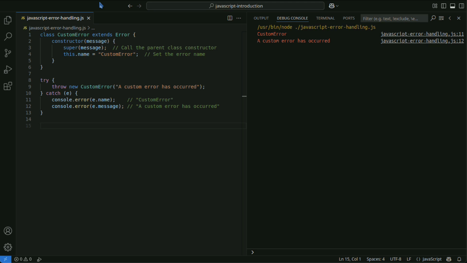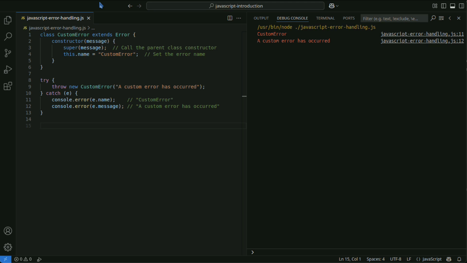ReferenceError occurs when you reference a variable that doesn't exist. TypeError occurs when a value's type is different from the expected type. RangeError occurs when a number is outside the allowable range. SyntaxError occurs when code that is not syntactically correct is executed.